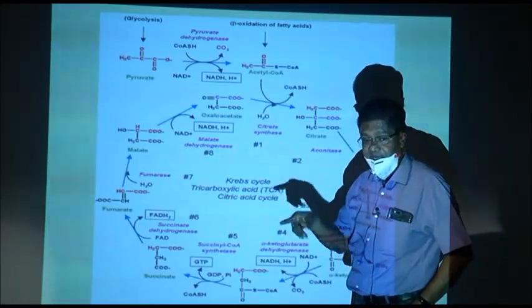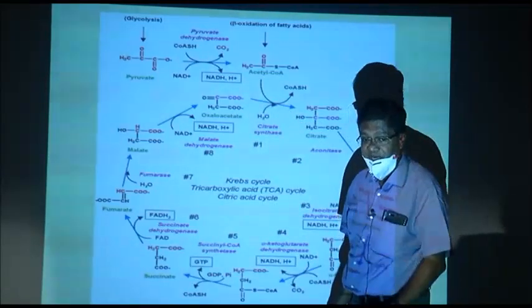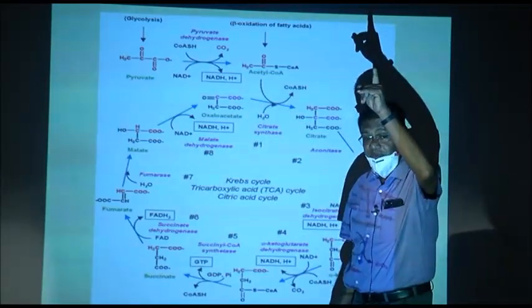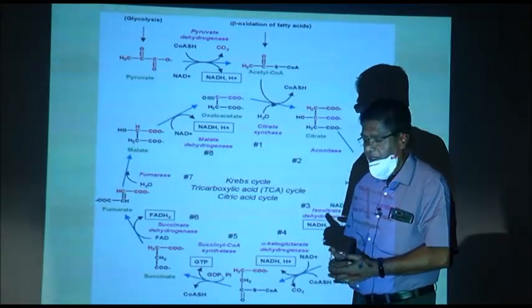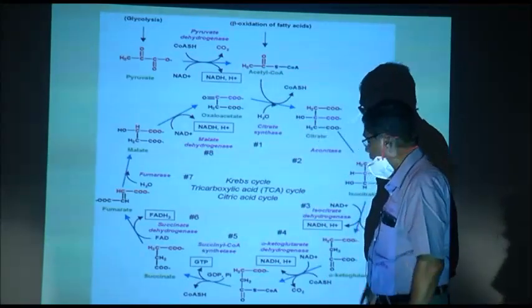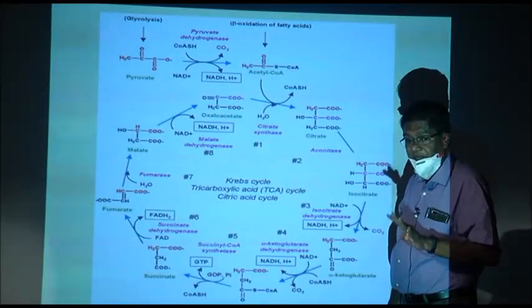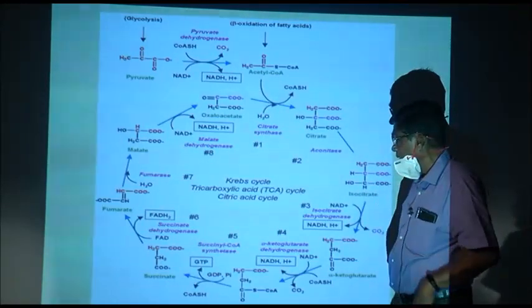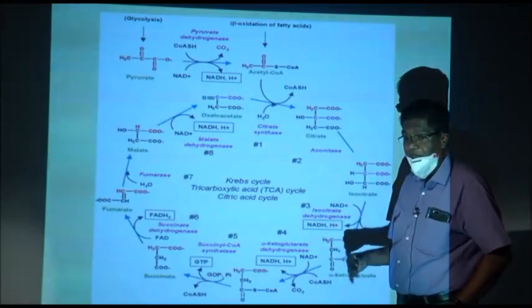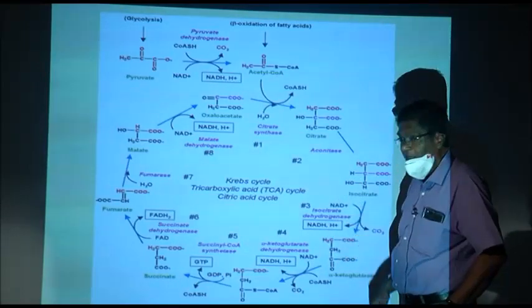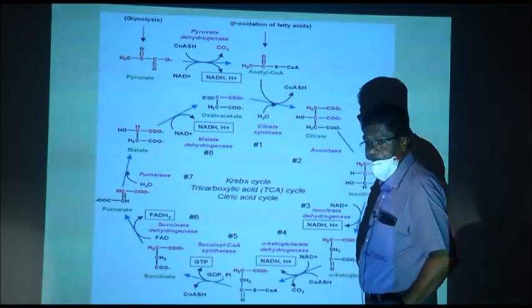And if you multiply it for 2 molecules of pyruvic acid, because 2 molecules of pyruvic acid are formed from 1 molecule of glucose, we get double the number. How many NADH? I am repeating again, 4. How many carbon dioxide out? 3. How many ATP formed? None. How many GTP formed? 1. How many FADH2 formed? 1. Next.